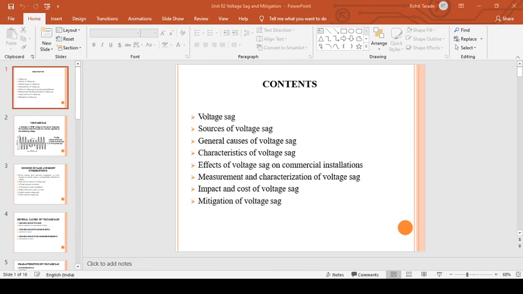So effects of the voltage sag on the commercial installations. Basically it has an adverse effect on the chiller system. It causes tripping, lighting circuit problems, flickering of the light, escalator control contactors and PLC of the escalator may drop off, and general circuits like tripping of the MCB and RCD.